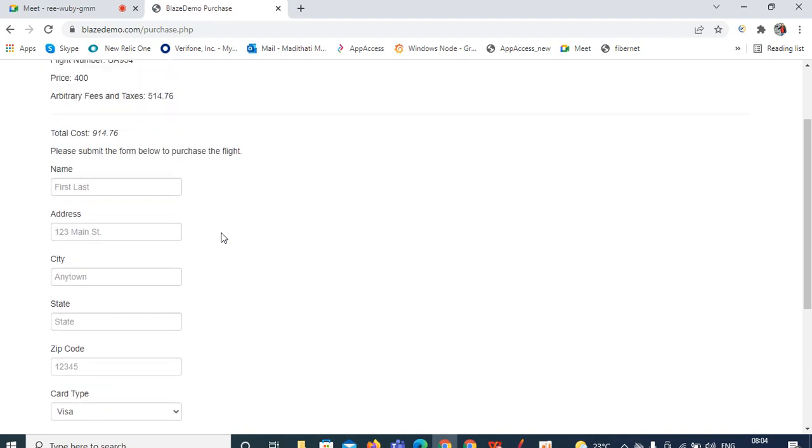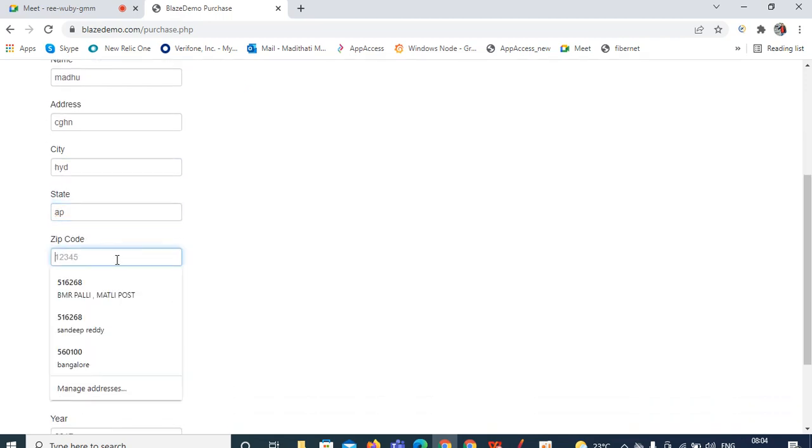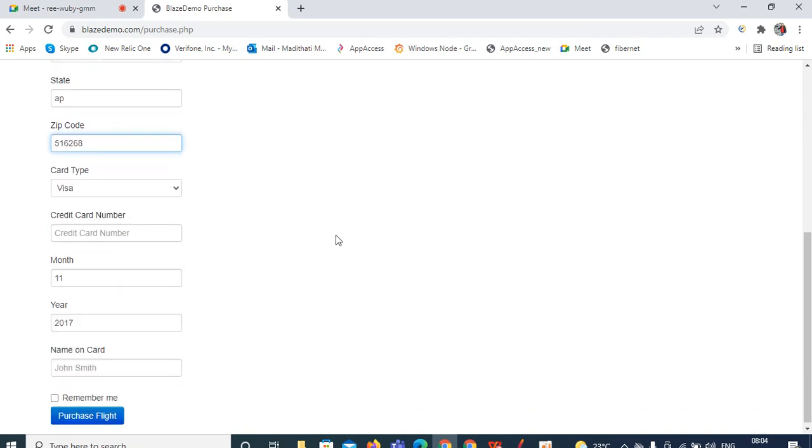Enter your name, like I'm giving Madhu. Address you can give anything. City you can give anything. State you can give anything. Like that you can give the details. 516268 something you can give. For card type, here you can see this is a drop down. Whatever inputs are available in the drop down, you need to select.